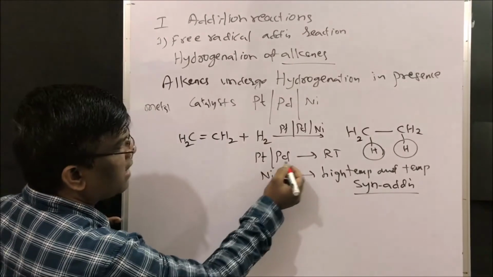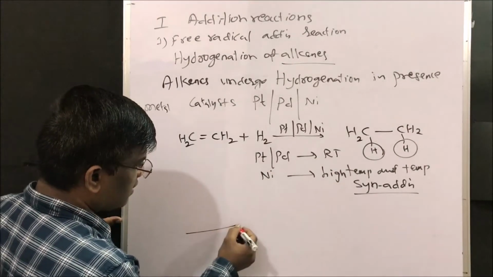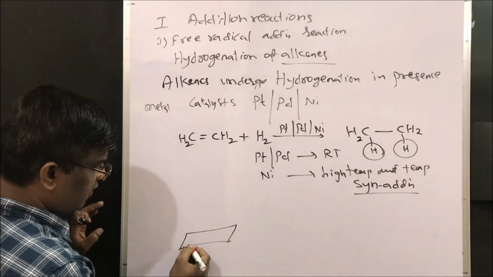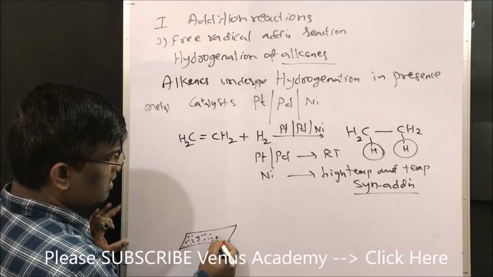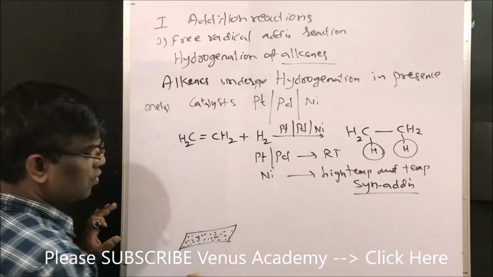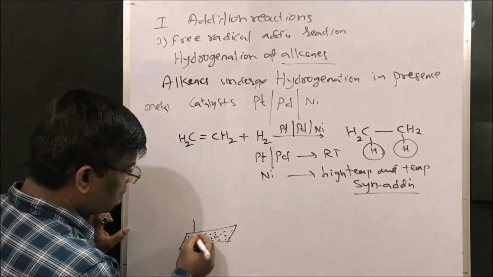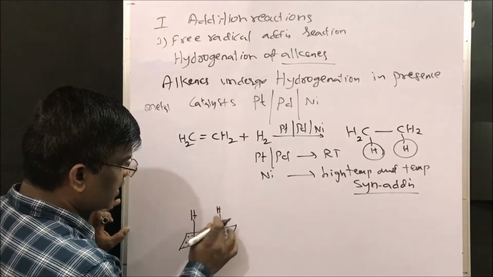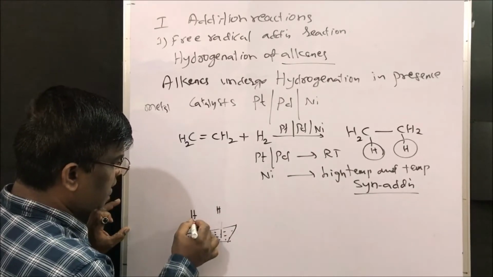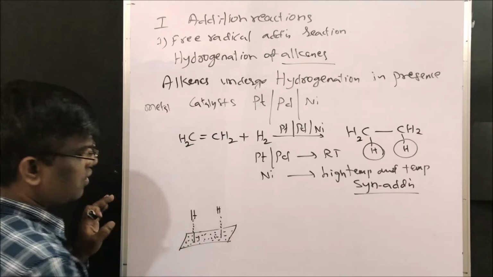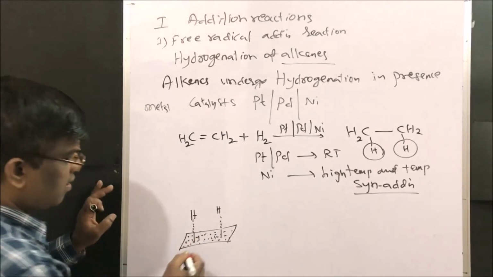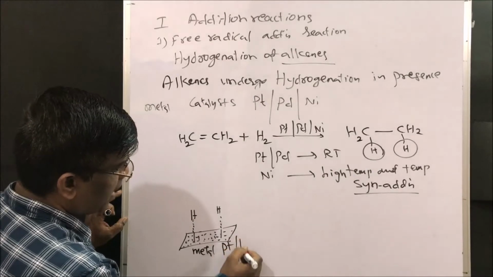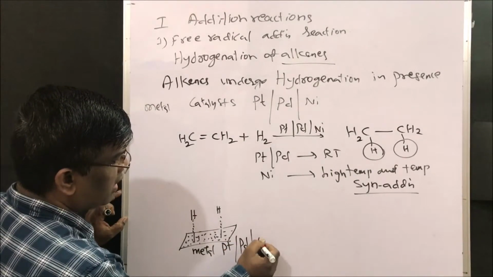Dear friends, platinum, palladium and nickel are metals, like a sheet or finely divided powder. This metal powder is taken, so hydrogen attaches to it like this. Hydrogen will be attached to this metal powder of platinum or palladium or nickel.